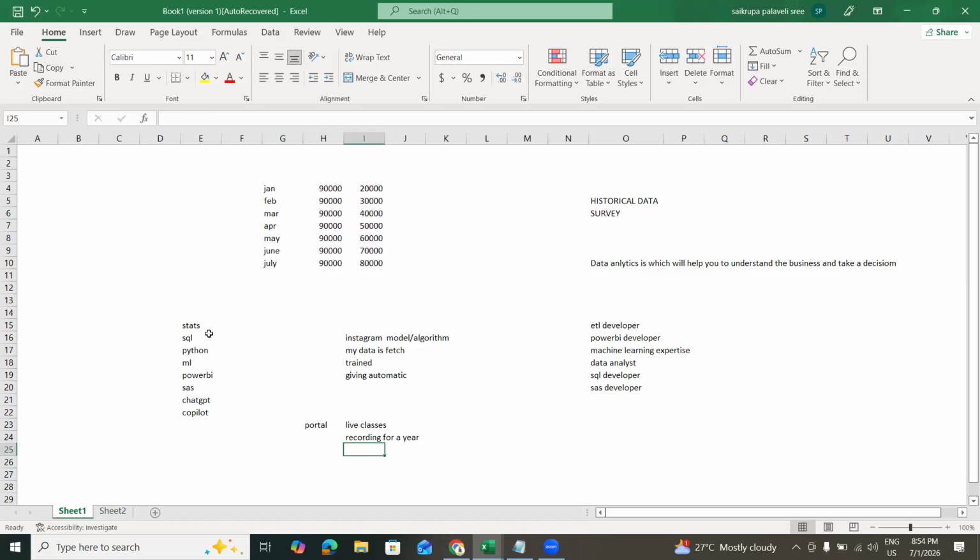Whatever time I'm investing for the 3 to 4 months, that is only the fruitfulness I'm trying to get. If you get a job, I'll get a lump sum of money. So my time is my investment to get you a job. This is a job guarantee program which will help you to get a job quickly, and data analysis is a booming field right now.